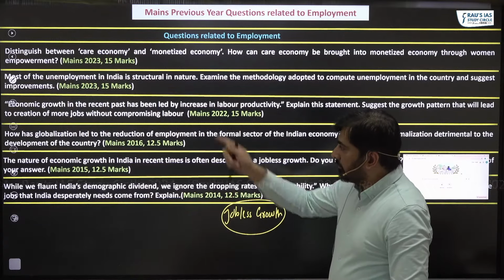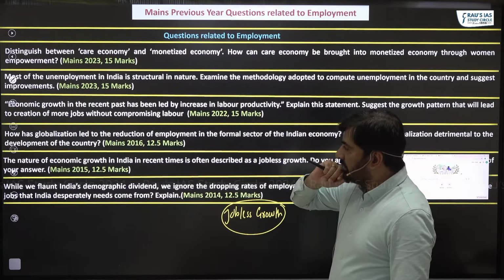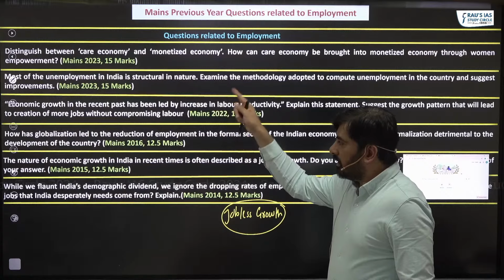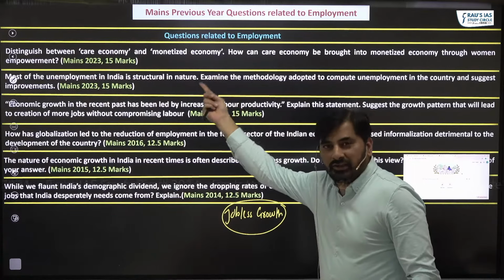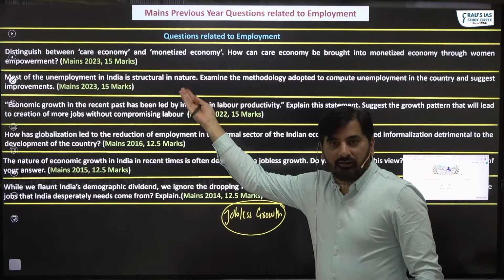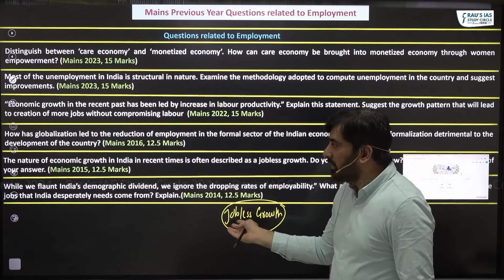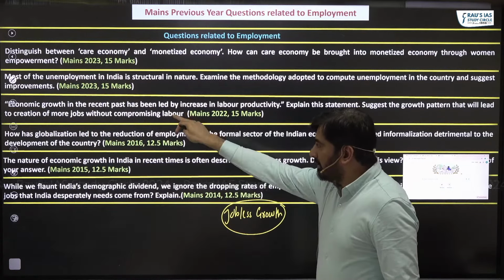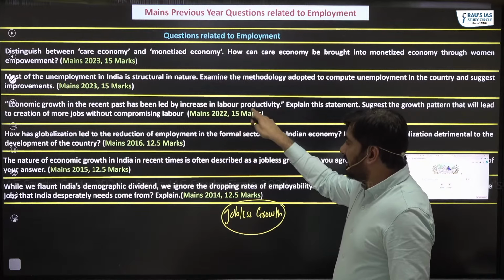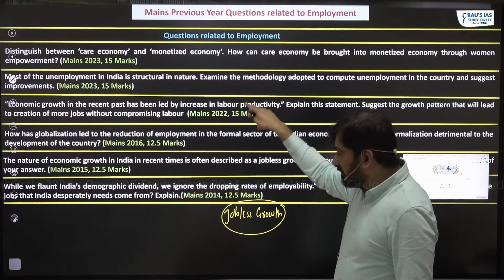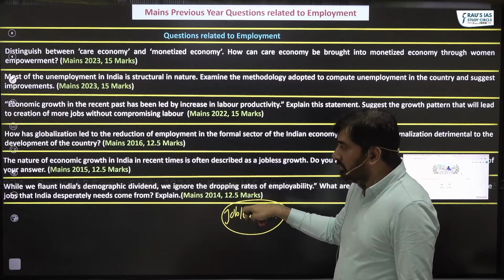For example, look at the question asked in mains 2023. Most of the unemployment in India is structural in nature. Structural unemployment is once again related to the jobless growth. Economic growth in the recent past has been led by increase in labor productivity, which is once again related to jobless growth.